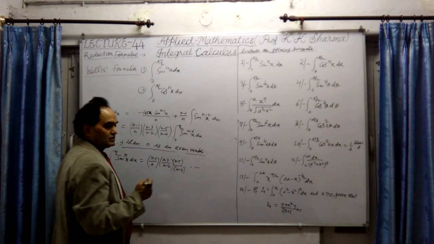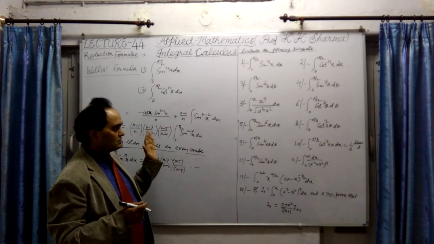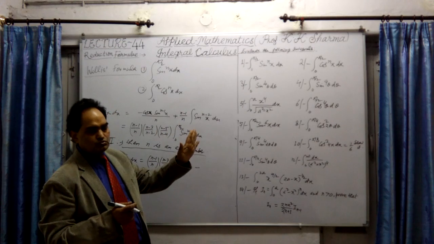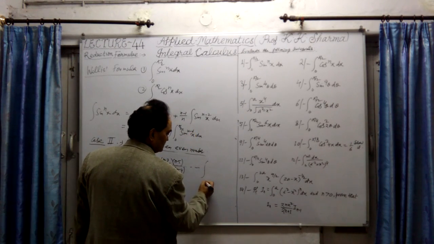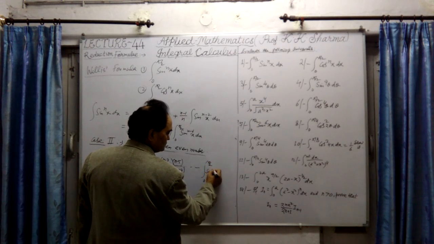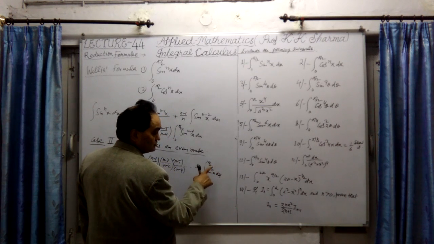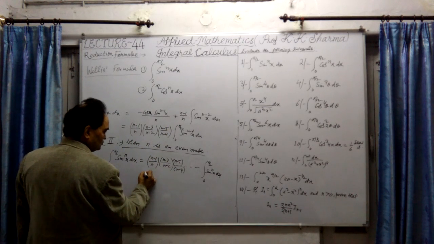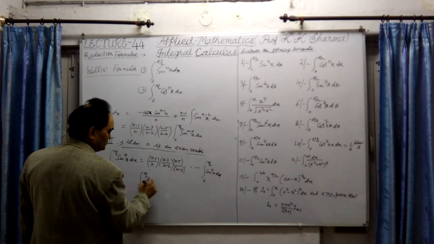0 power, because we write n equal to 4, 6. Suppose 6 is there, even number is 6. 6, 4, 2 and 0. Last result will be sin of integration 0 to pi by 2. It will be sin to the power 0 of x into dx. But here it is sin 0 x into 1. It is nothing but 0 to pi by 2 into 1 into dx, that means dx only.